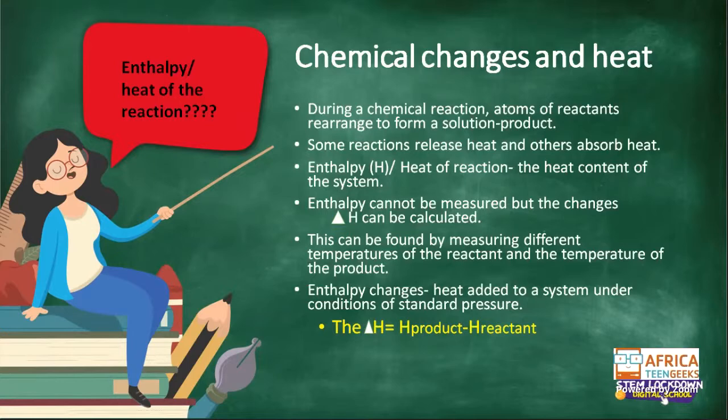So that's what they mean when they say that they rearrange. What happens is the bonds need to be broken. When the bonds break, they need to rearrange to form a certain product. So this is what it means when it says atoms of reactants rearrange to form a solution, which is our product in this case.